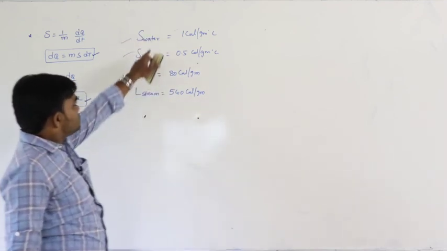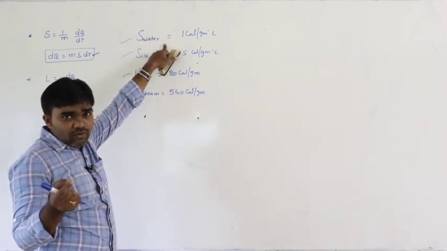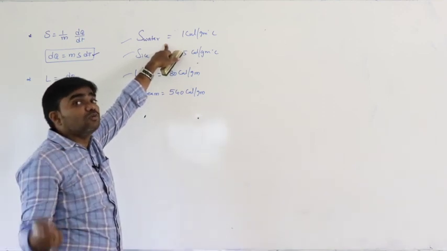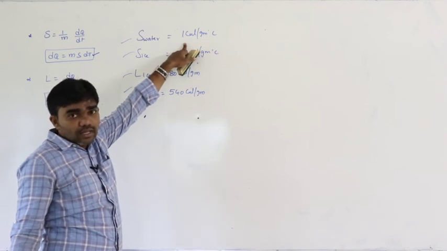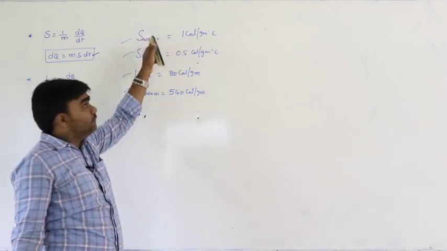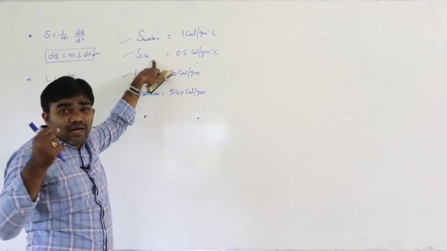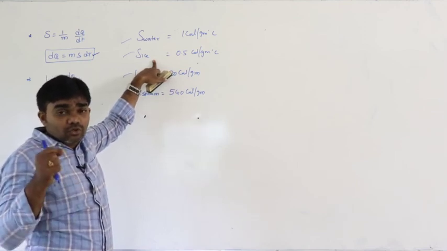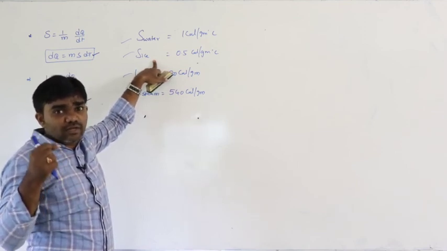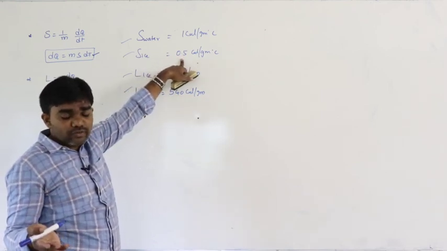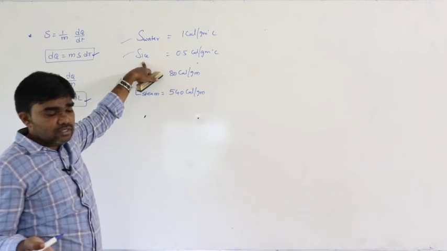Specific heat of water means, to increase 1 gram of water through 1 degree, how much amount of energy is required? 1 calorie, that is specific heat of water. Specific heat of ice, to raise the temperature of 1 gram of ice through 1 degree, how much amount of energy is required? 0.5 calorie, that is specific heat of ice.